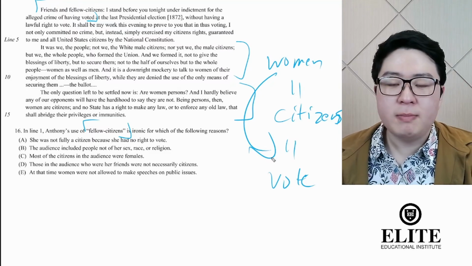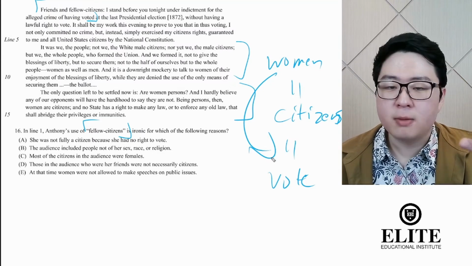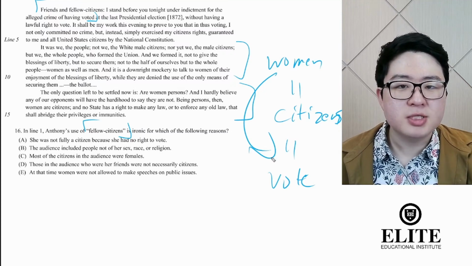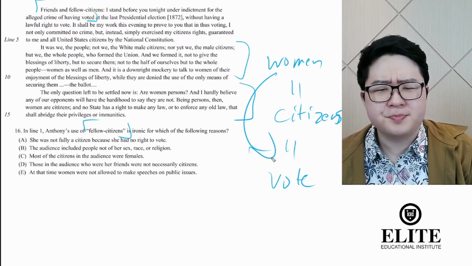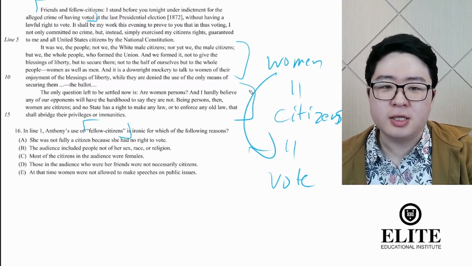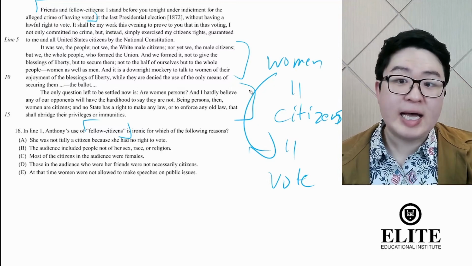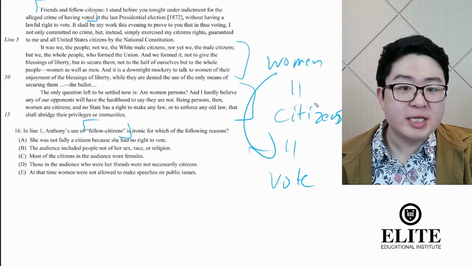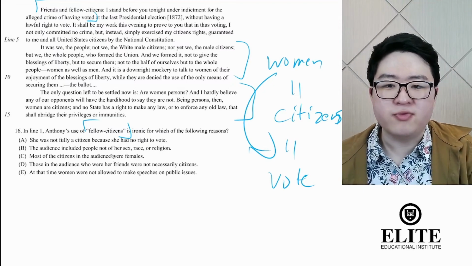Clearly she's talking to the members in the courtroom at her trial, maybe the judge, the jury, other people that are present, probably mostly men, right? We can't really make any specific assumptions, but it's safe to say there are probably multiple men in the courtroom. And so when she says fellow citizens here, she's pointing out the fact that it's funny and it's sad, right, that she as a woman doesn't have the right to vote, despite the fact that she is or should be a fellow citizen, just like the rest of them, right?